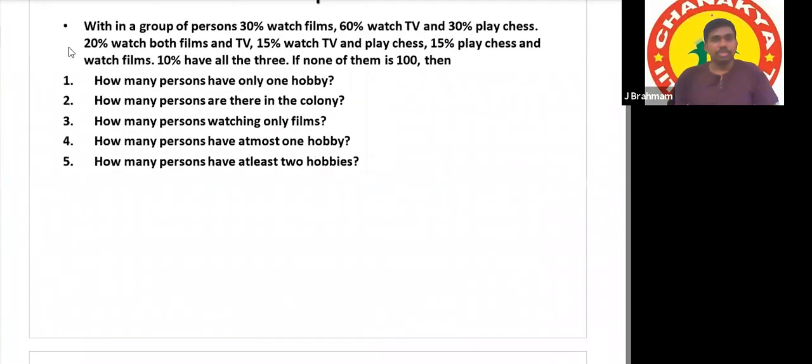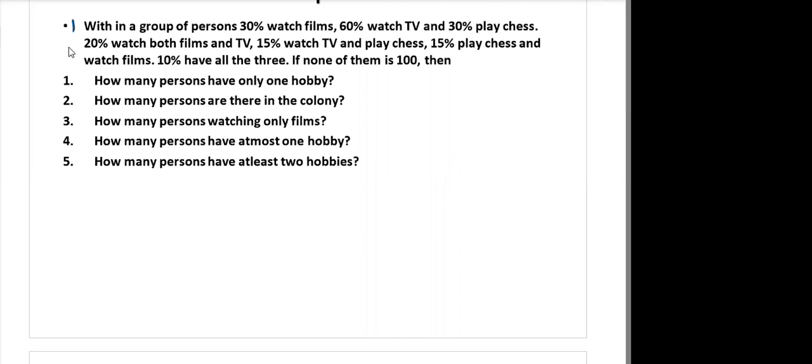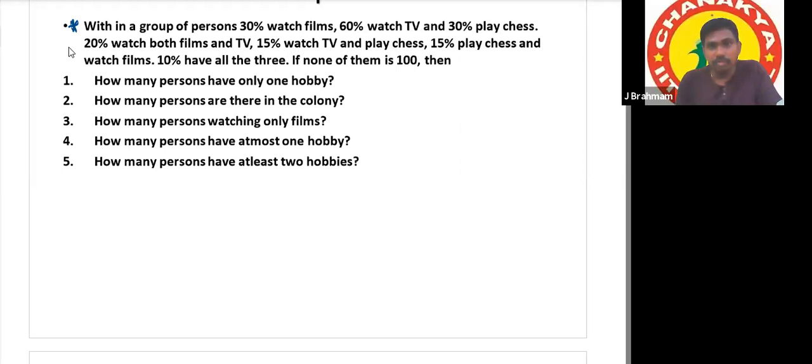In the previous question, he had given the diagram and asked about the questions. But in this case, he has just given the information, and we have to draw the diagram first, take all the numbers, and later answer the questions. Are you ready to draw the diagram for this? First tell me the group of persons watching films, watching TV, and playing chess. What can be the diagram for these 3 categories?